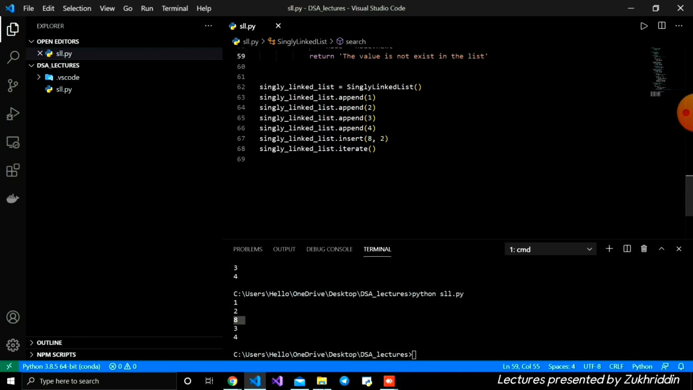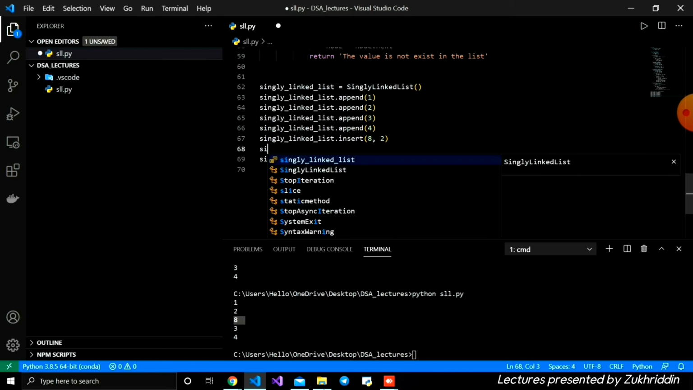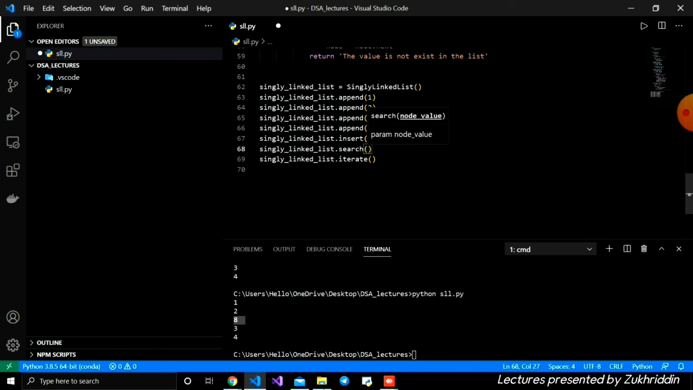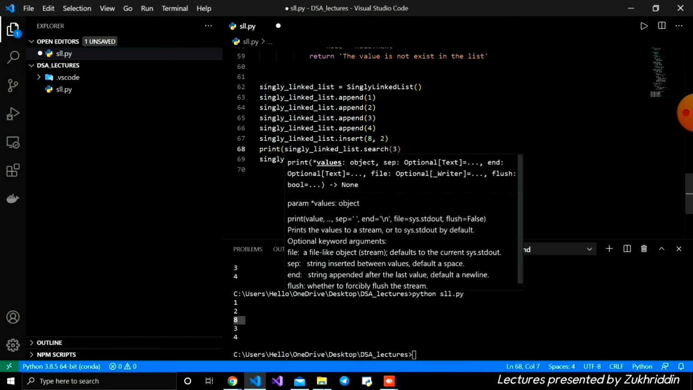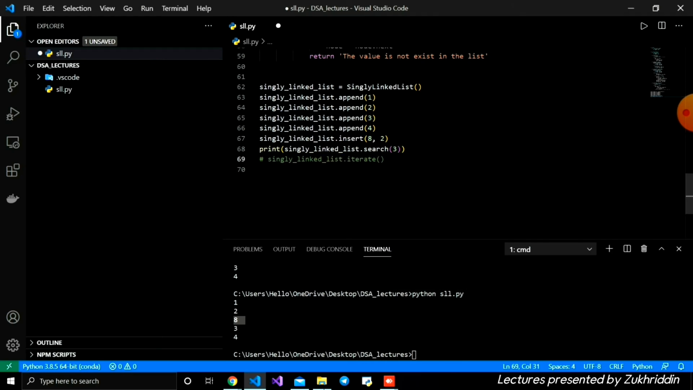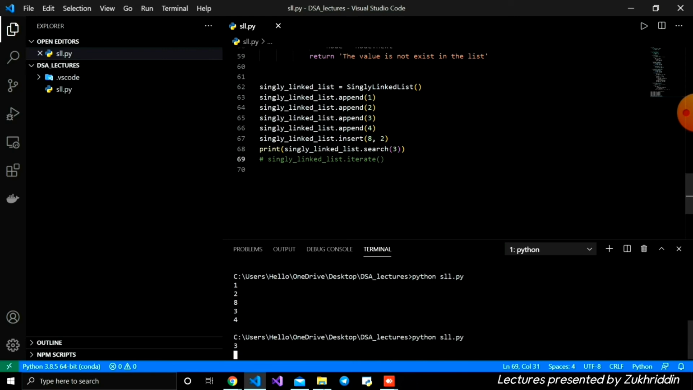We're going to check it. After the insert call, I'm going to write singly linked list dot search. For example, we're going to search for 3. Let's also print it. This is a print, and we'll just comment this one out and open the terminal.